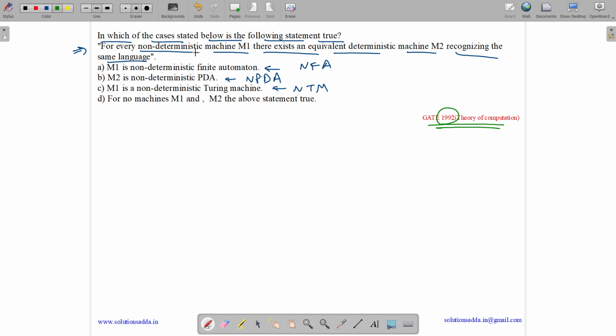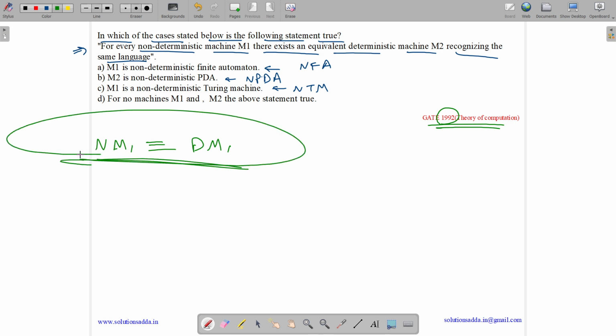So in which case can we say a non-deterministic machine NM1 is equal to its deterministic equivalent DM1? This means if these are equivalent, for every NM1 we can get a DM1 and for every DM1 we can get an NM1. This happens only when their power is the same.